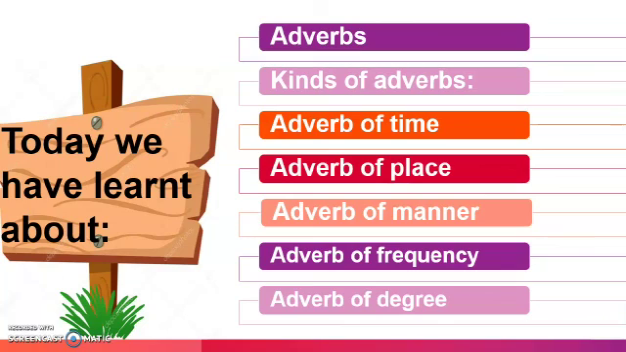In adverb of manner, we came to know that, yes, how the action takes place, in what manner the action takes place. Adverb of frequency gives us the answer that how frequently the action has been done. And adverb of degree tells us that how much that action has been done.